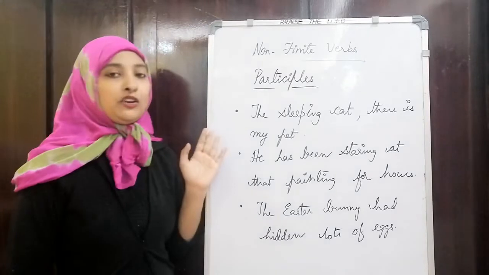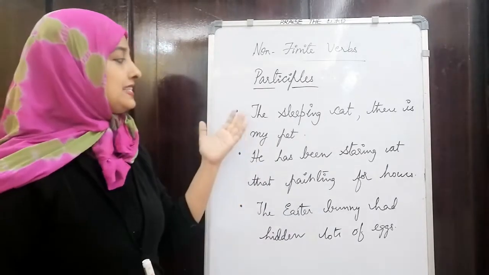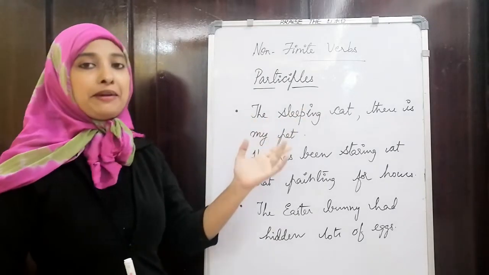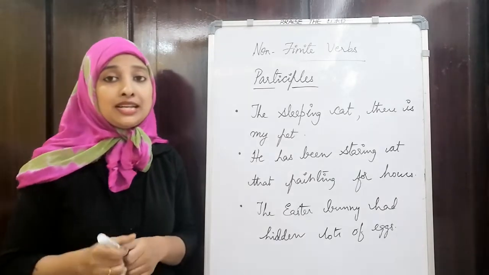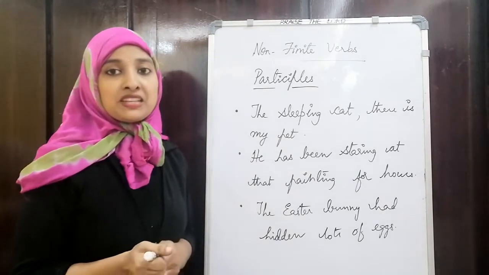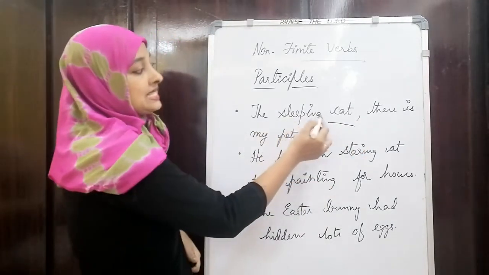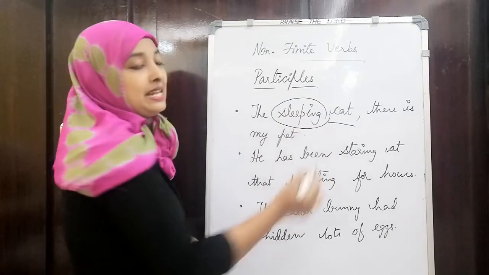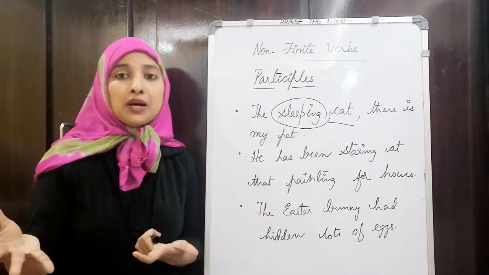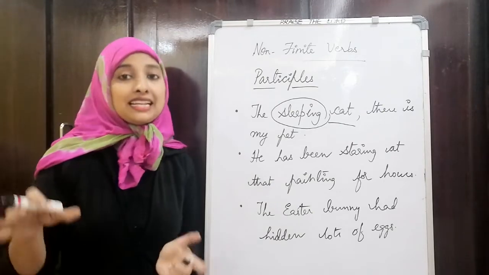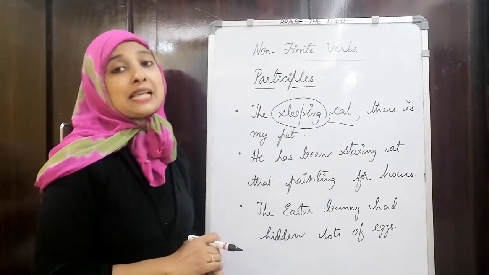Now we will see some words. In these particular examples, we can see a few words related to participles. The first sentence, if you see, the sleeping cat there is my pet. So I am saying that there is a cat which is sleeping and that is my pet. Here cat is the noun, isn't it? Cat is the noun. Here you can see a participle, sleeping. Participles are words which seem to look like verbs, right? They are not verbs, but they seem to look like verbs. So sleeping is the participle, which is present participle.